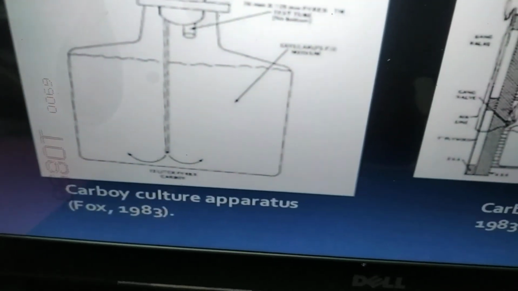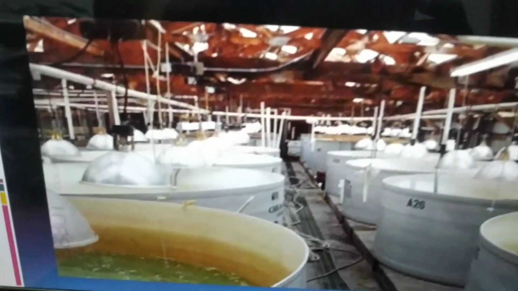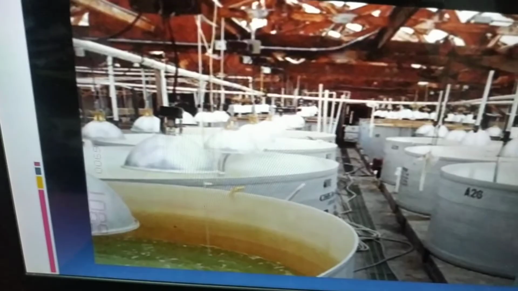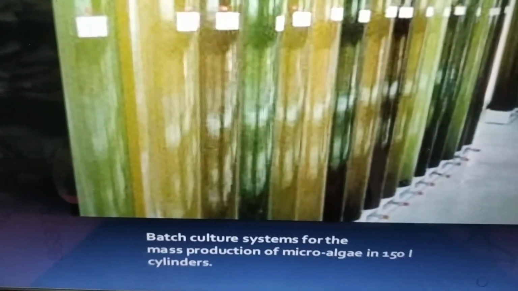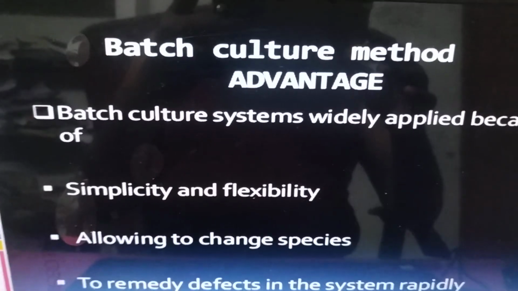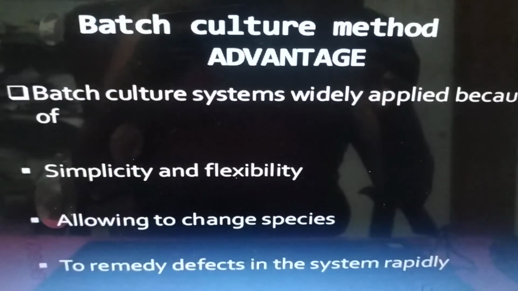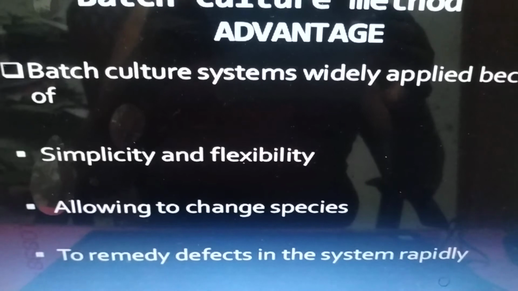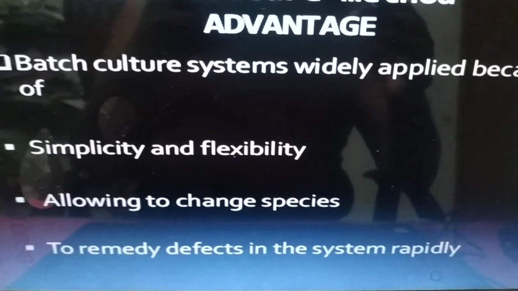These are the carboy culture apparatus, and this is the batch culture method, cultured outdoors in tanks. Batch culture system for the mass production of microalgae in 150 liter cylinders. Batch culture method advantage: batch culture systems are widely applied because of simplicity and flexibility, allowing one to change species and remedy defects in the system rapidly.